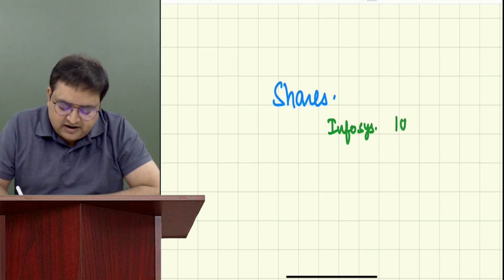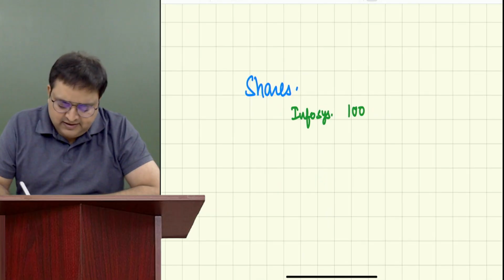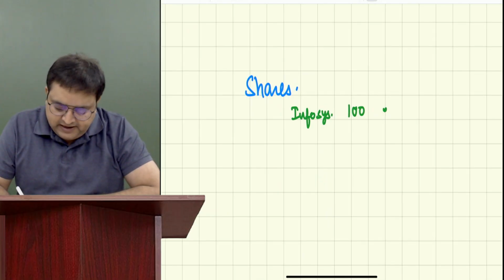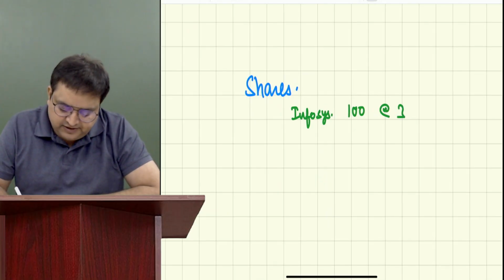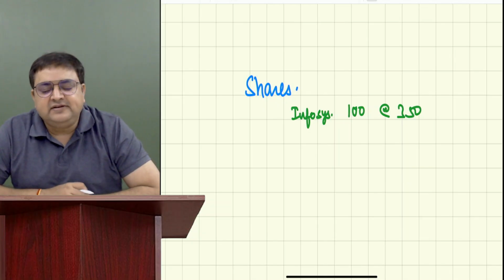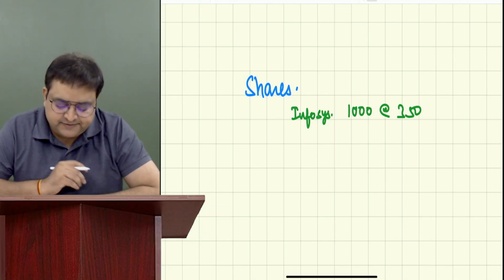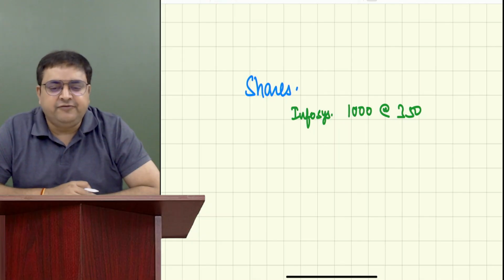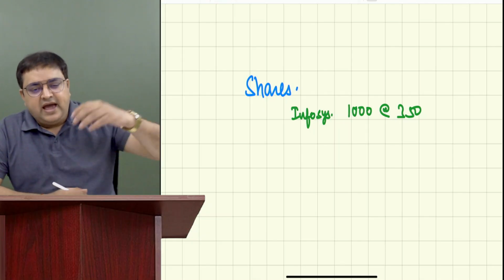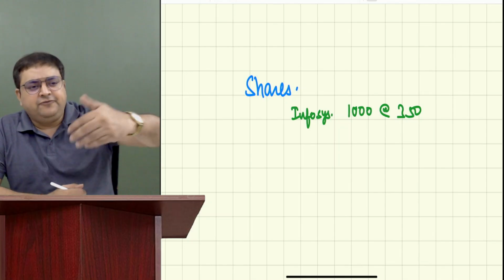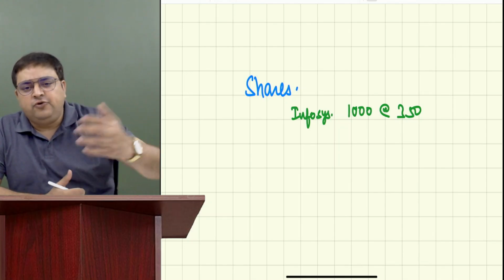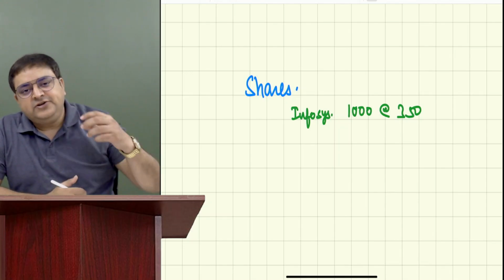Let's say she purchased 1000 shares of Infosys. I don't know what's the rate right now, but let's say it is 350 rupees. She purchased it some few months back, 1 or 2, 3, 4 months back. And now she's selling it. Why?